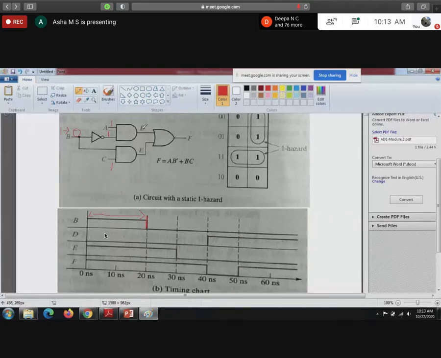When D changes to 1, see, here it will change from 1 to 0. So 0, 0 and 1, still D is 0. After 10 nanoseconds it should change, right? But still it's not changed because even the inverter will take 10 nanoseconds. After 10 nanoseconds it will become 1. It will become 1 means at 30 nanoseconds B dash will become 1.